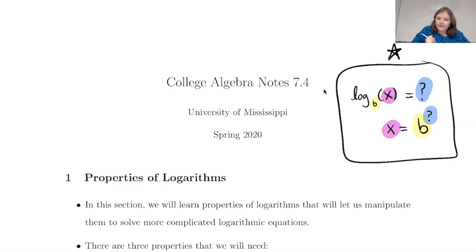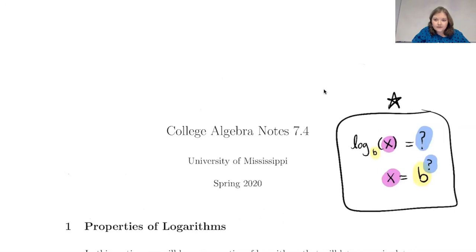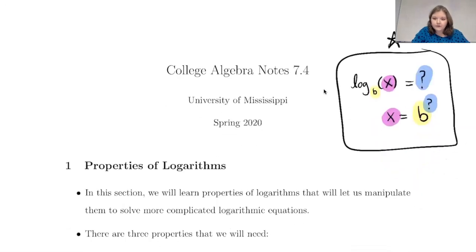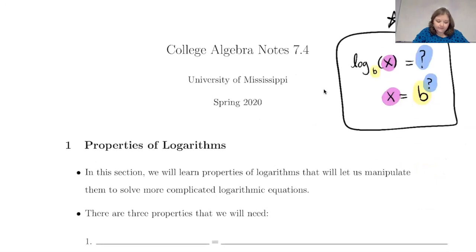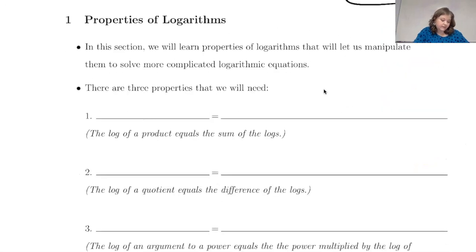So I put a star by it last time, so just so you know that's important, and it's something you'll have to know how to work with and have in your mind of the fact that these things can be written interchangeably. So if you start with the log side, you can go to the exponential, or if you started with the exponential, you can go back to the log, whichever one happens to be more useful at the time. But in this section, we're going to be going over more properties that logarithms have, and specifically expanding and contracting logarithms.